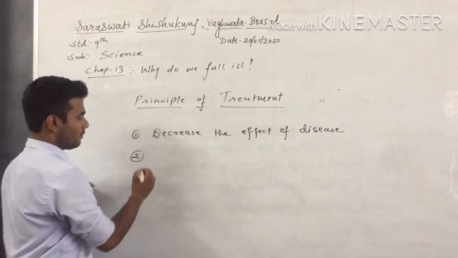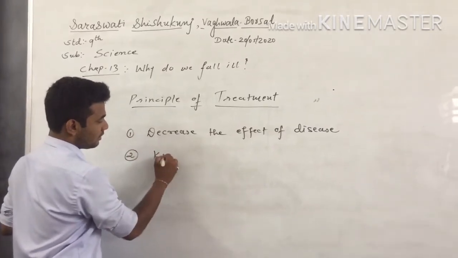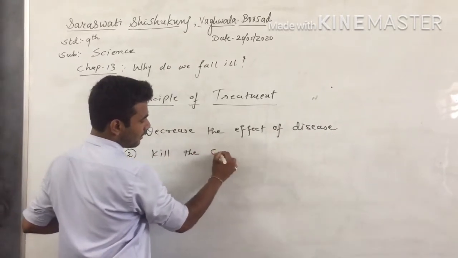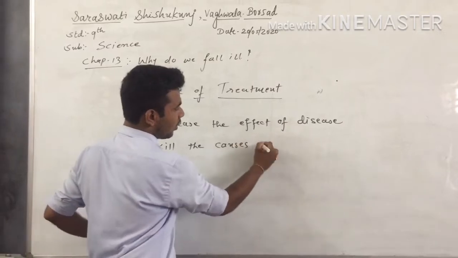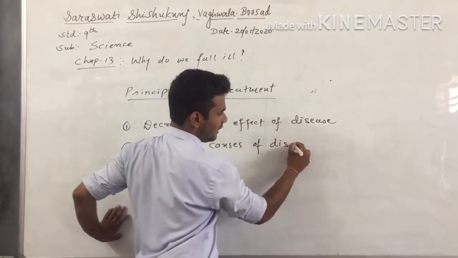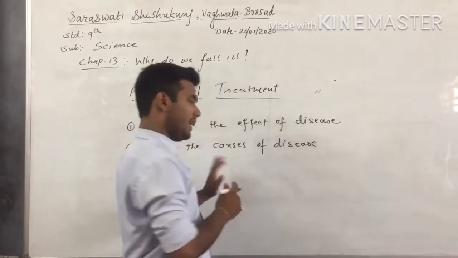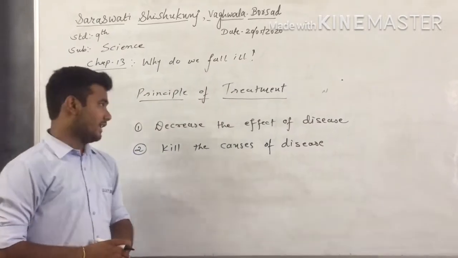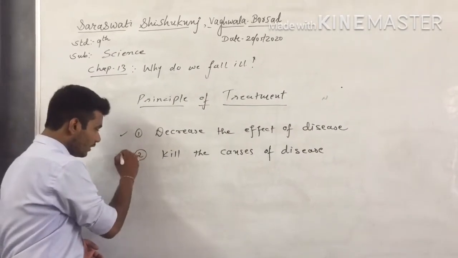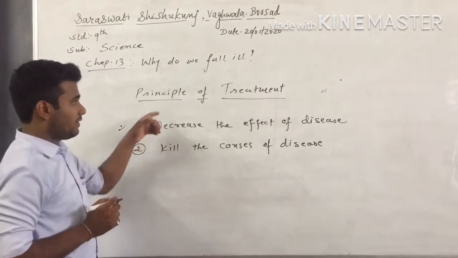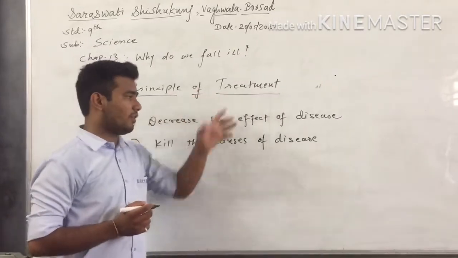And the second way is to kill the causes of disease. In another way, we can directly kill the causes of disease, right? Both of these are considered in the principle of treatment.